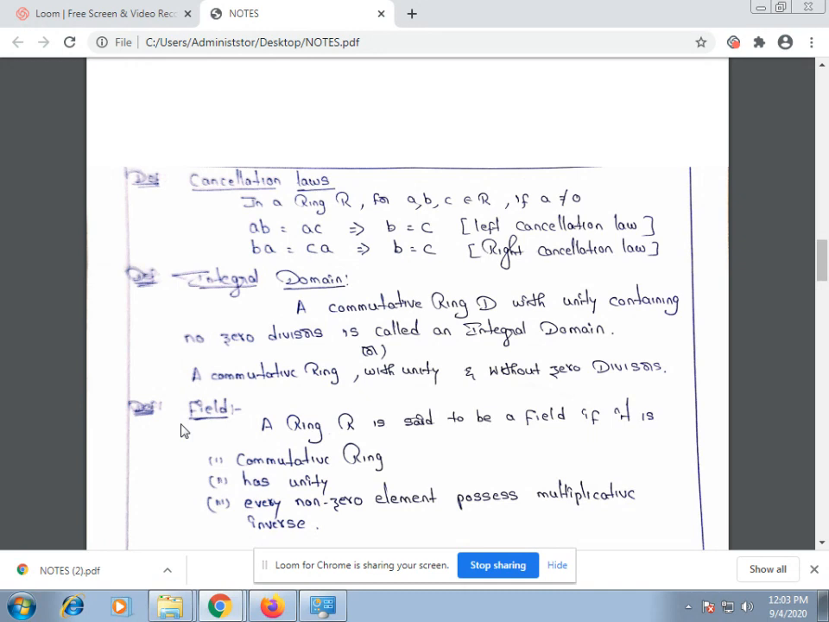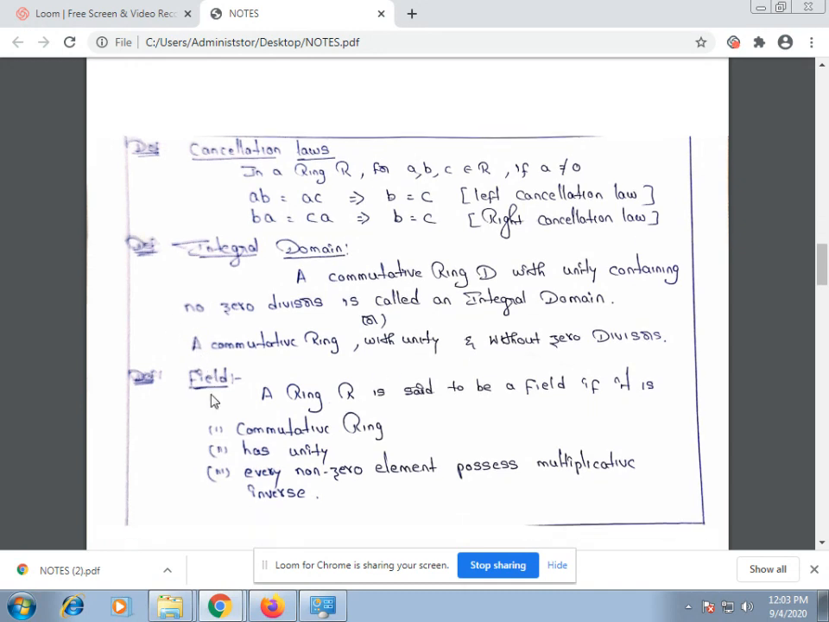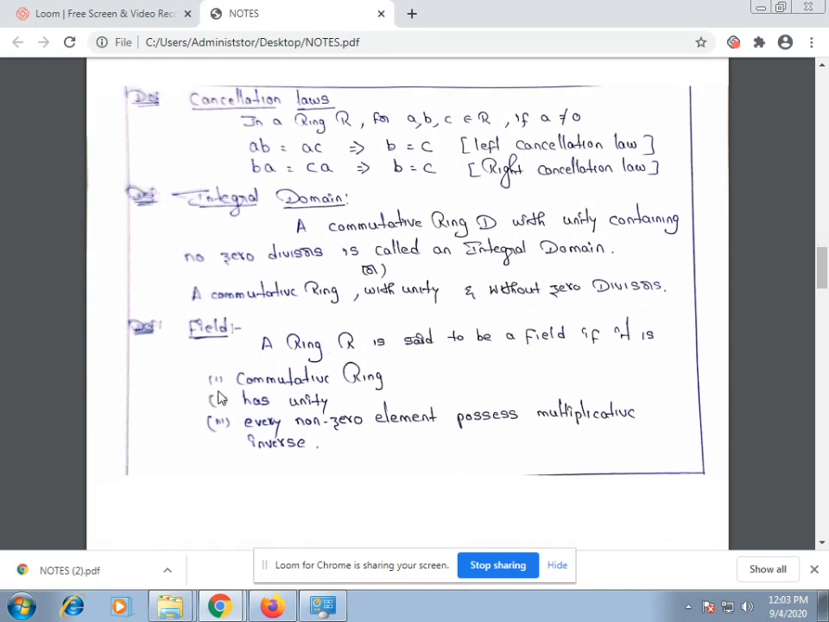Next, field. A ring R is said to be a field if it is commutative, has unity, and every non-zero element possesses a multiplicative inverse. If you observe the definitions of integral domain and field, they differ in only one property. That is, in a field, every non-zero element possesses a multiplicative inverse. This is similar to the inverse property under multiplication.